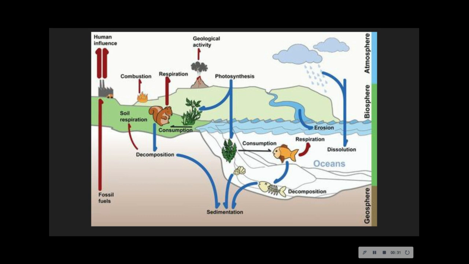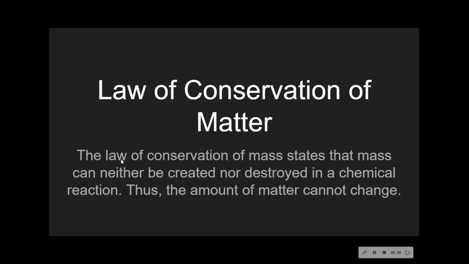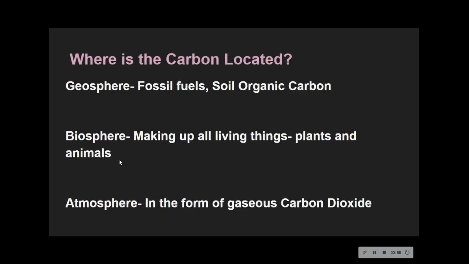on the consumption and respiration of carbon. So, the law of conservation of matter and mass states that mass cannot be created nor destroyed in a chemical reaction. Thus, it cannot change the amount, but the type of matter will change.